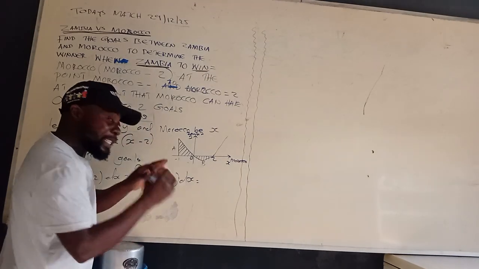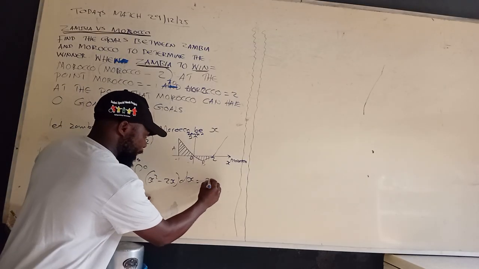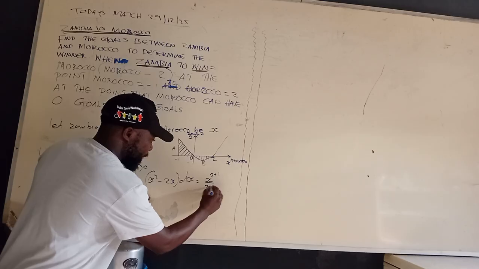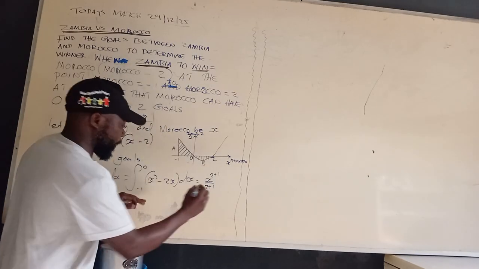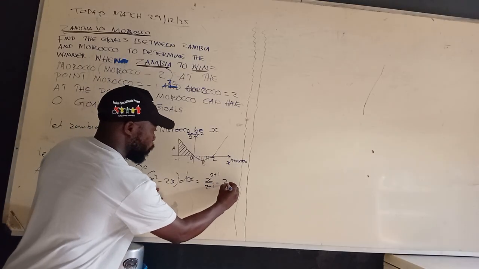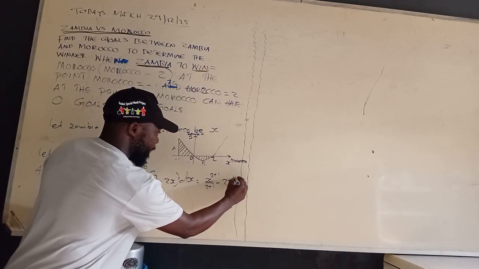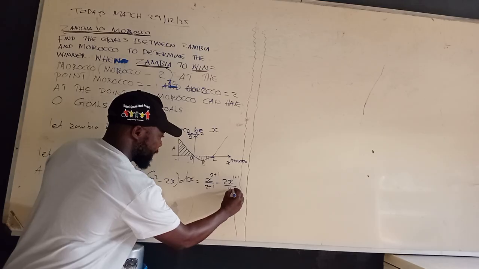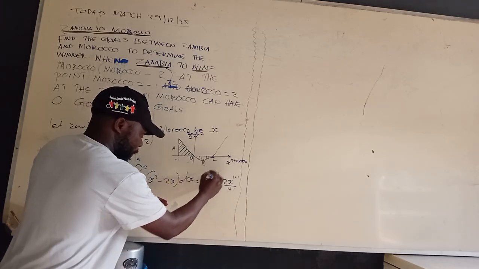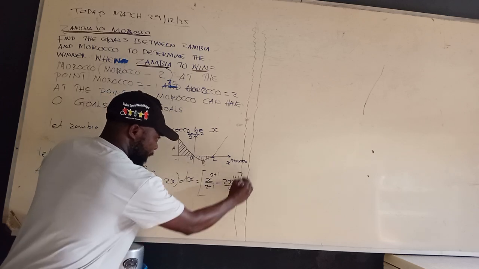Let me do this in simpler terms. We are going to say x to the power 2 plus 1 over 2 plus 1. Are we together? Okay, good. Minus. Okay, this is minus. Then 2x to the power 1 plus 1 over 1 plus 1. Okay, so this is what is happening.